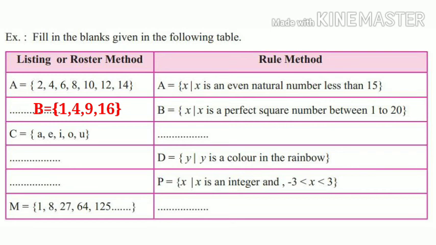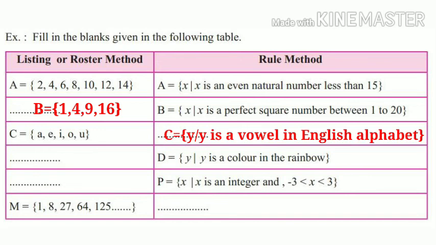Now the third example is given in listing method, C equal to a, e, i, o, u. If we observe, these are all vowels in the English alphabet. So in rule method the answer will be C equal to curly bracket y such that y is a vowel in the English alphabet. Students, instead of y you can use any alphabet.